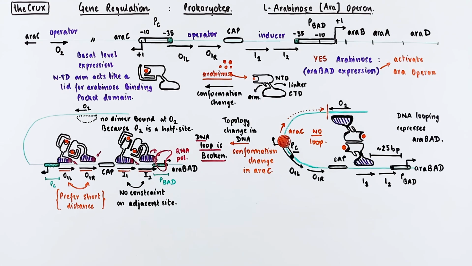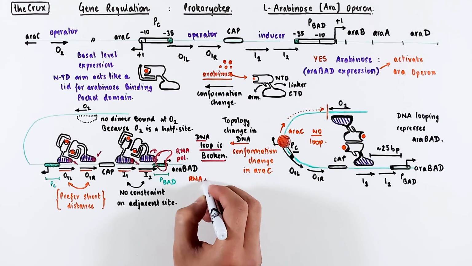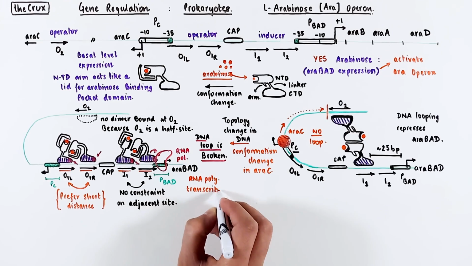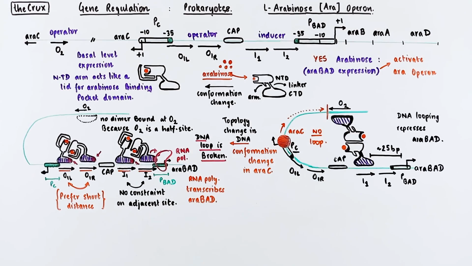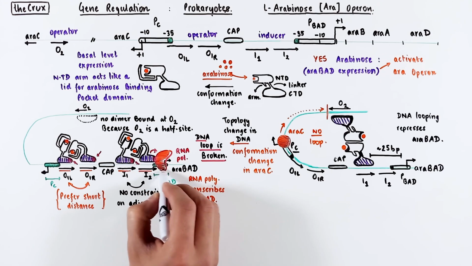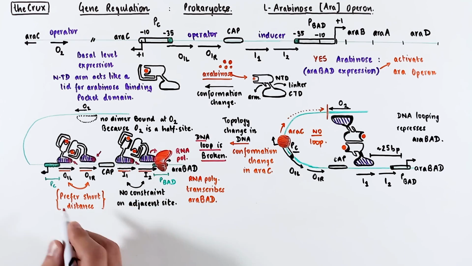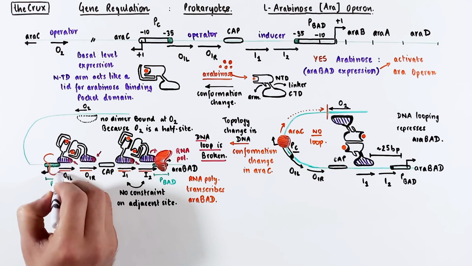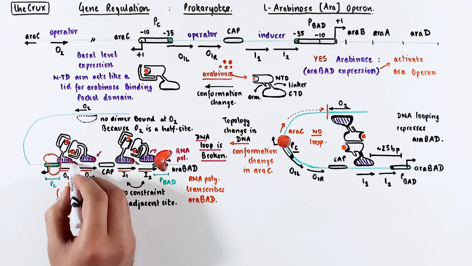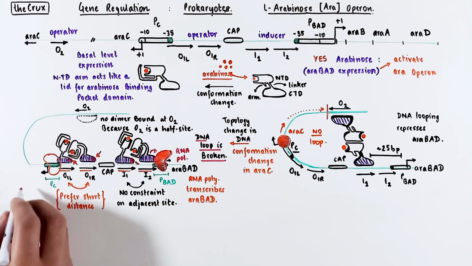For instance, when the polymerase binds at the promoter of the araBAD, it is stimulated by the C-terminal domain of the araC, and it transcribes the B, A, and D genes. But in the case of operator 1, the activating region in the C-terminal domain of the araC faces away from the RNA polymerase.